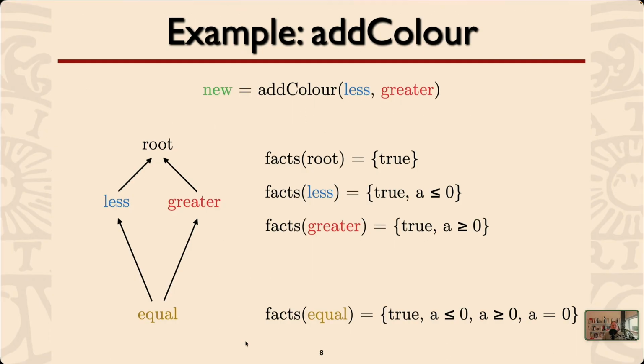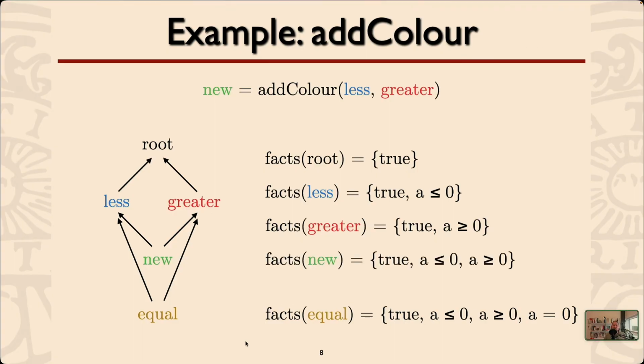So moving on to the example, we had this root, less, greater, and equal. And we can now decide to add a new color that is below both less and greater. Call it new, because why not? It appears here in the lattice.